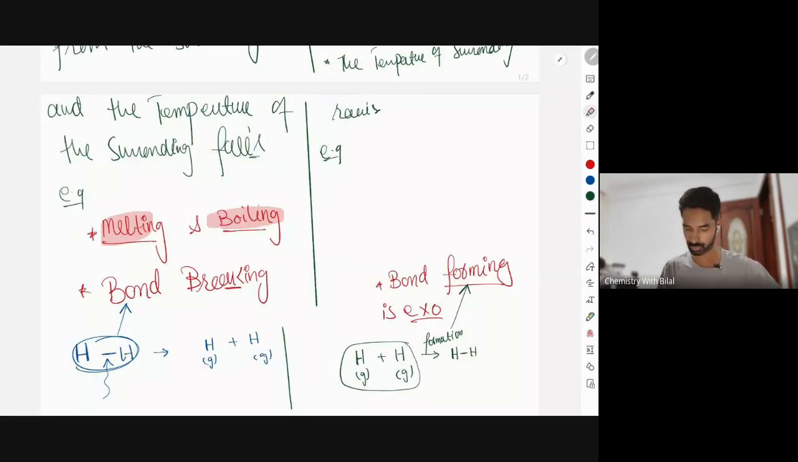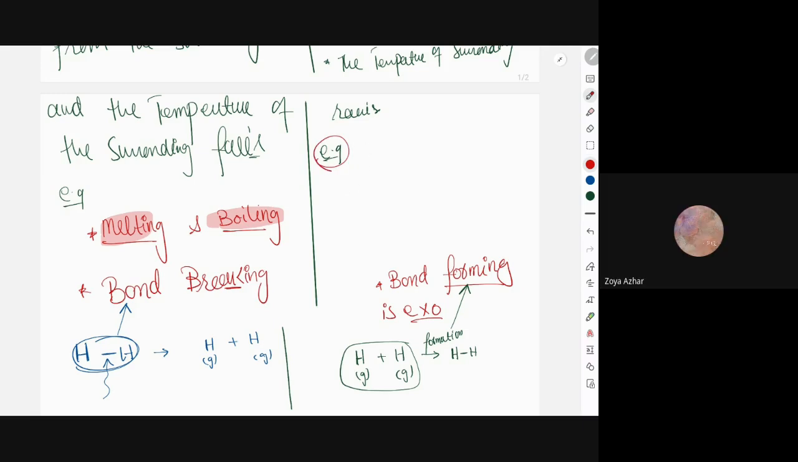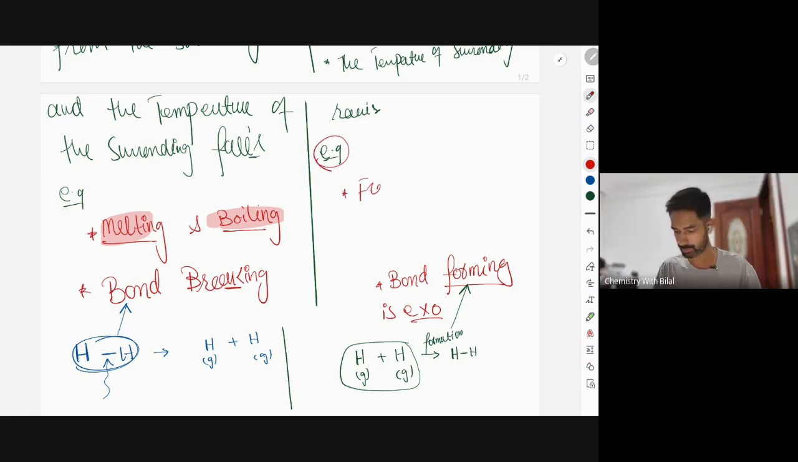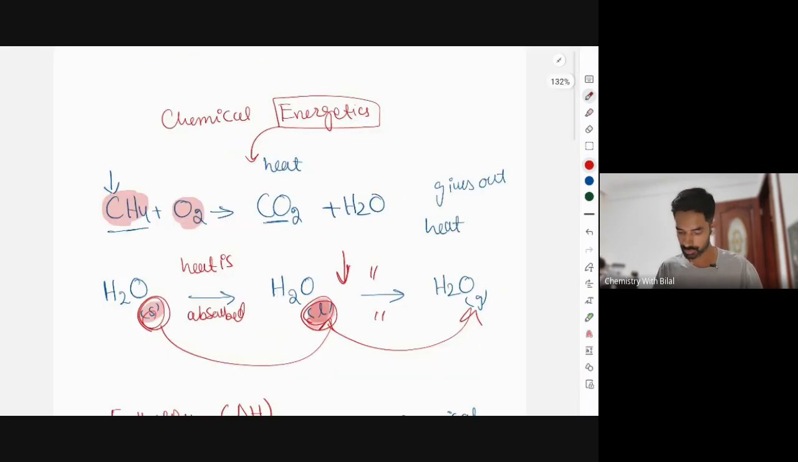For example, let's reverse the process. Endothermic processes are melting and boiling. If melting is endothermic, what is the reverse of melting, Zoya? The reverse of melting, freezing. Then freezing must be exo. What is the reverse of boiling? It should be condensation, right? But as I said, bond making and breaking are more important. Now, these are the definitions.